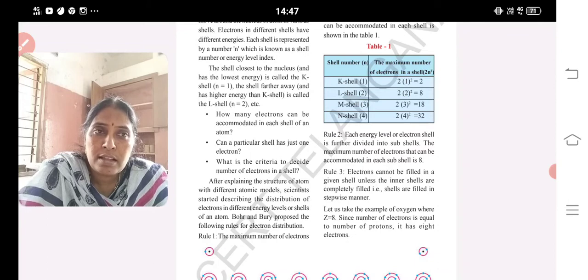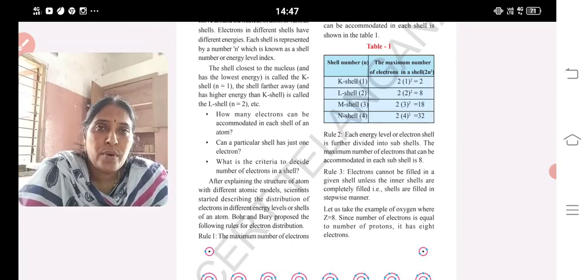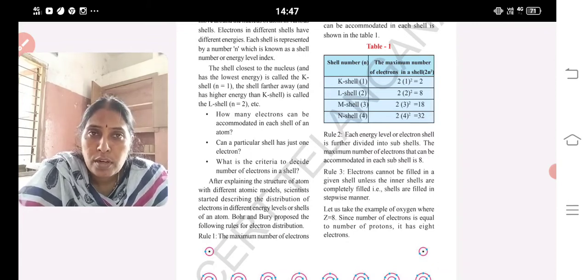By using the three rules, we can arrange the electrons. The arrangement of electrons is called electronic configuration. The number of protons or electrons present in an atom of an element is known as the atomic number, and the atomic number is denoted with the letter Z. Clear, children? So today we revised J.J. Thomson's theory, Rutherford, Bohr, and the arrangement of electrons in shells.